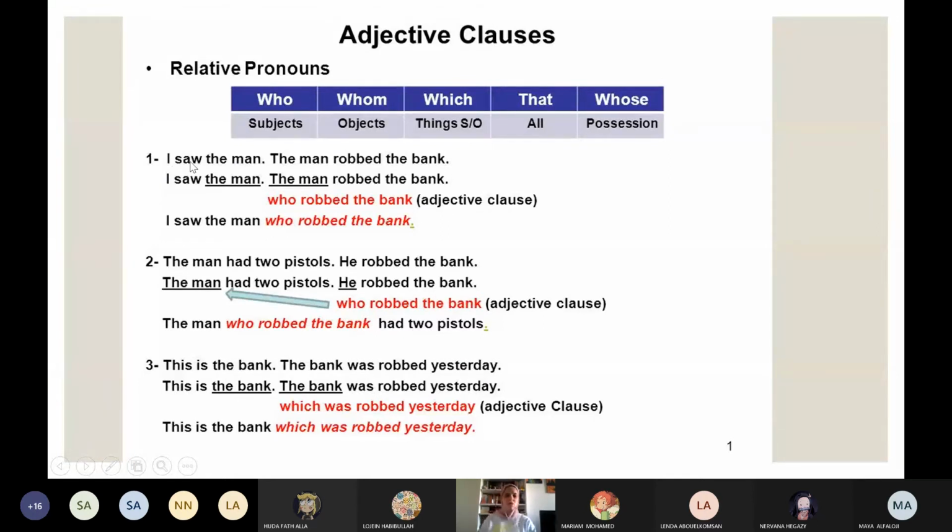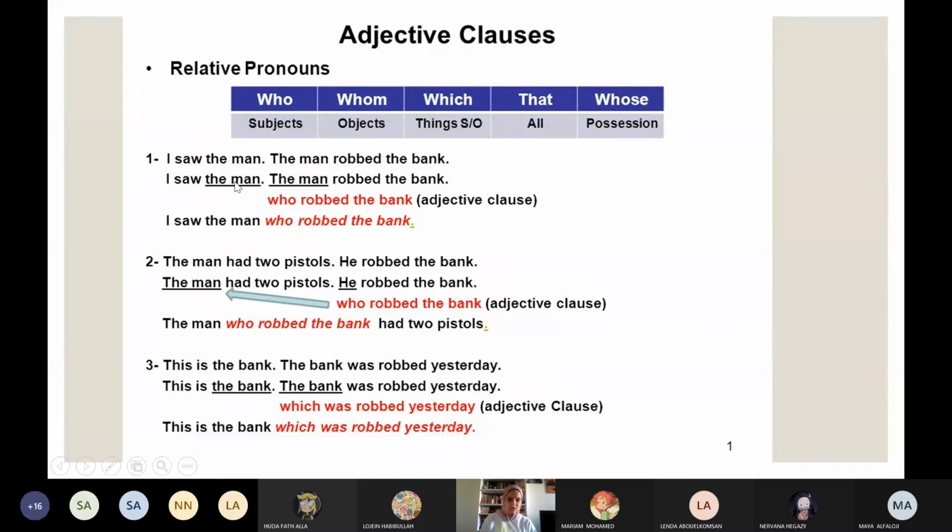Okay, I saw the man. I is the subject, saw is the verb, the man is the direct object. The object is a noun. Which man? Then I put a dot: the man robbed the bank.